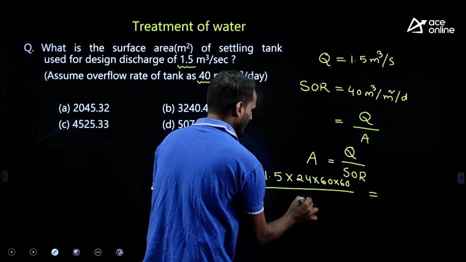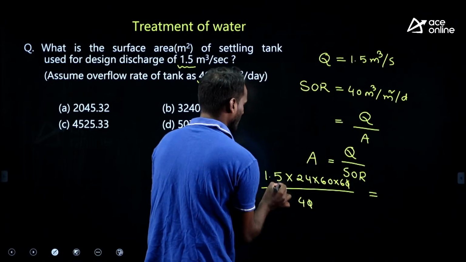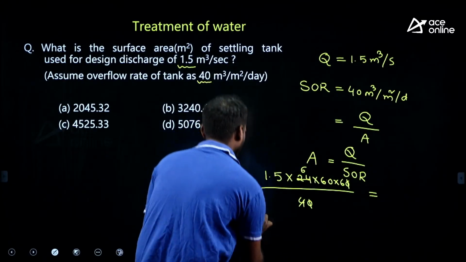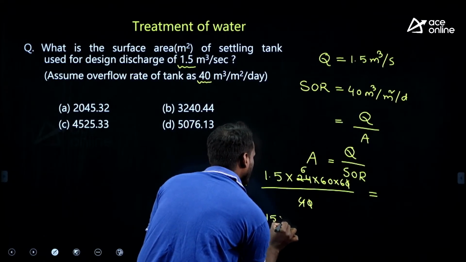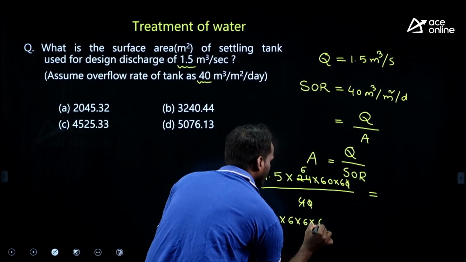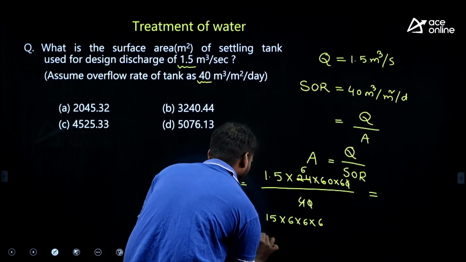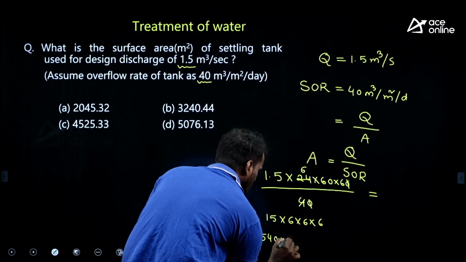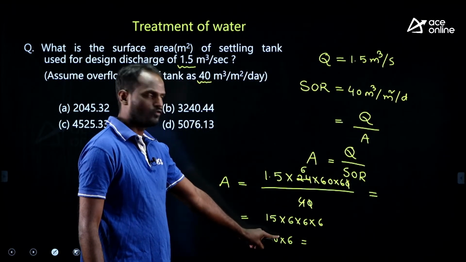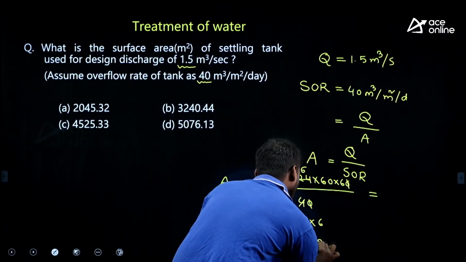Now 15 by 10, try to solve on your own. 4, 6. Therefore, we can say 15 into 6 into 6 into 6, 90, 540. Therefore, 540 into 6 means 3240, right.